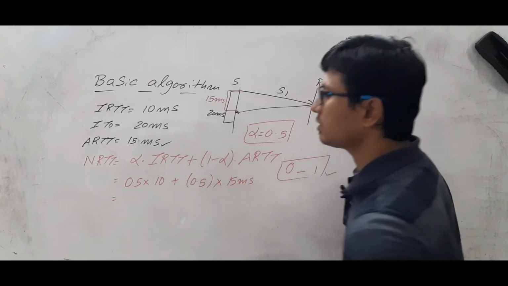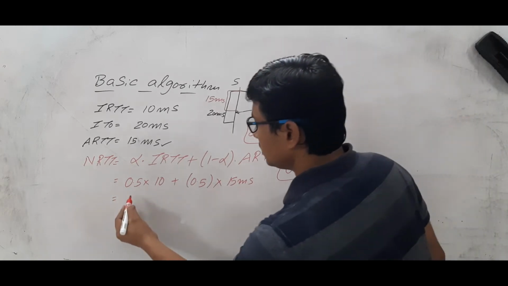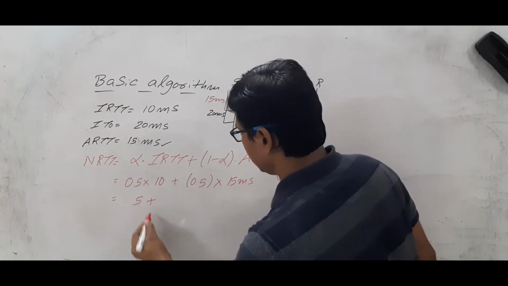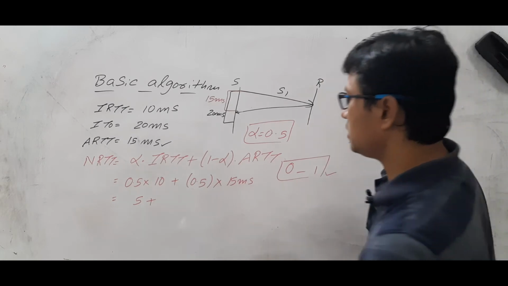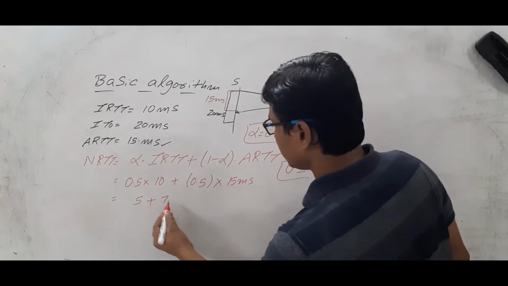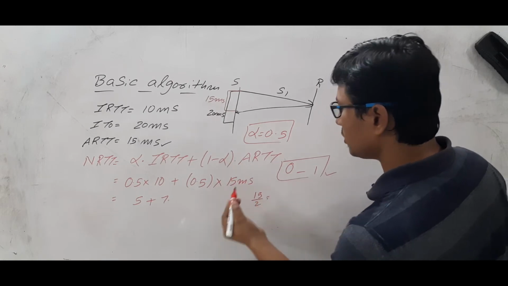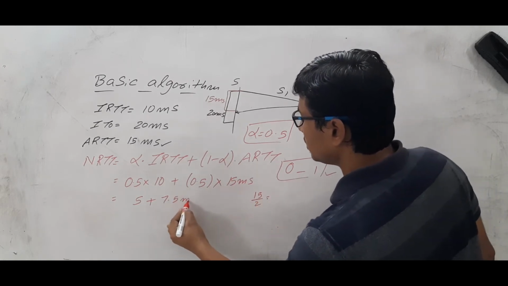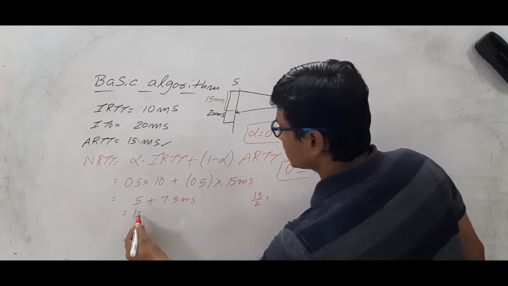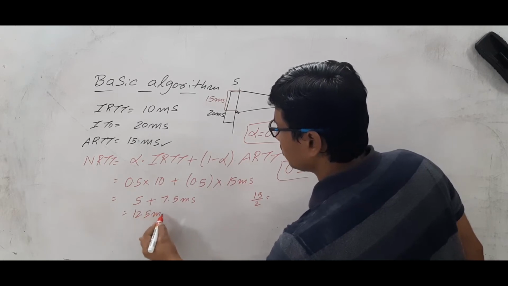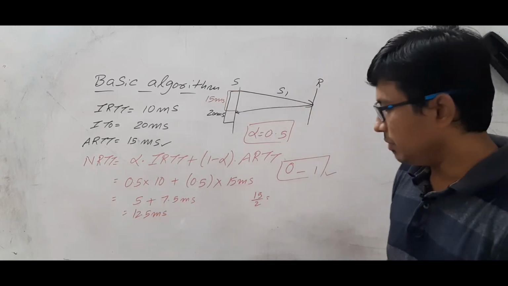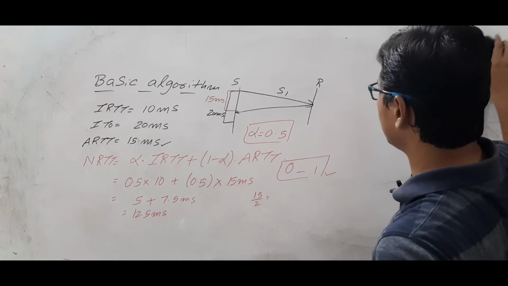If I do it, what is the value? This is 5 plus, 15 by 2 is how much? 7.5. So the next round trip time will be 12.5 milliseconds. Are you able to understand?